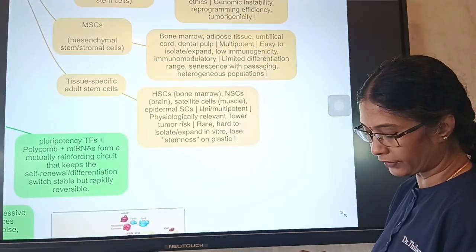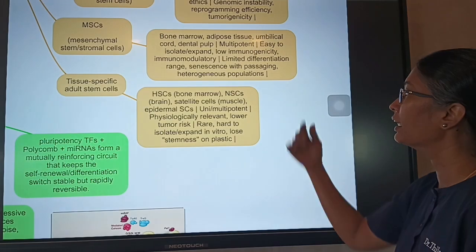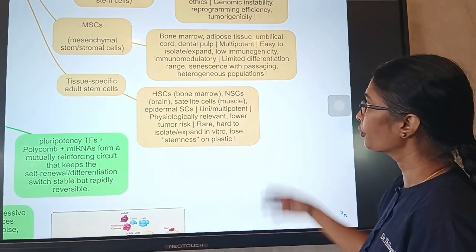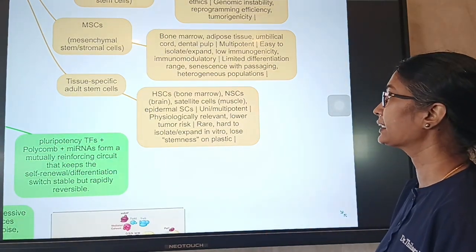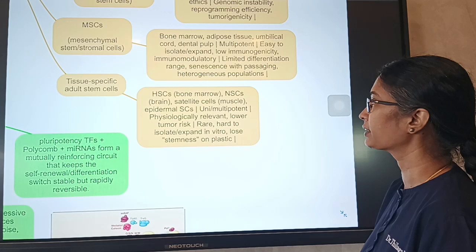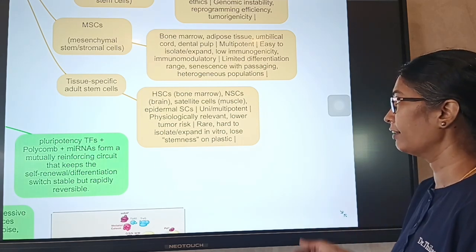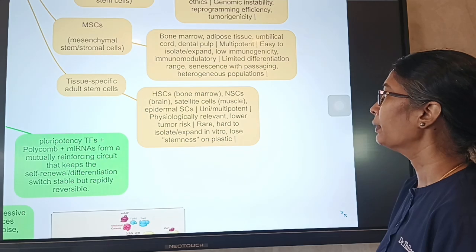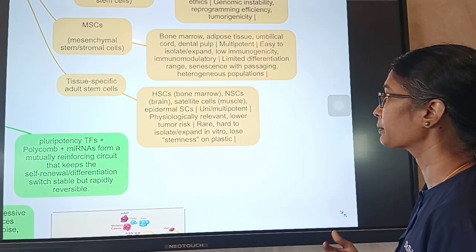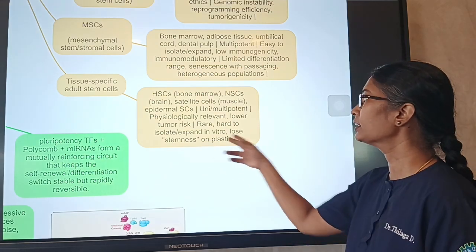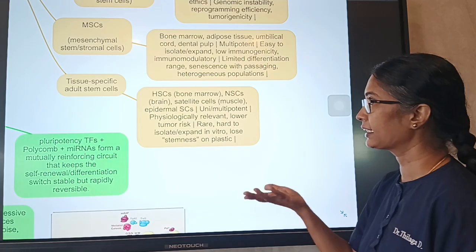And there are tissue-specific adult stem cells, for example, HSCs from bone marrow, the neural stem cells from the brain, satellite cells from the muscles, and the epidermal stem cells. They are unipotent or multipotent, and physiologically they are relevant. They have low tumor risk, but they are rare, and hard to isolate or expand in vitro because they lose the stemness on the plastic culture dishes.